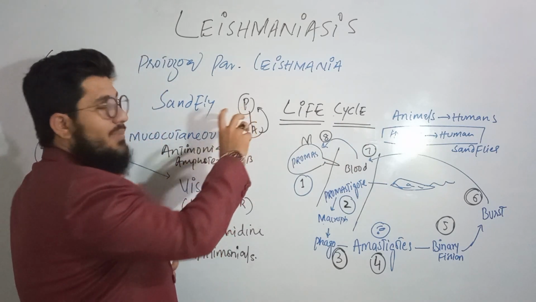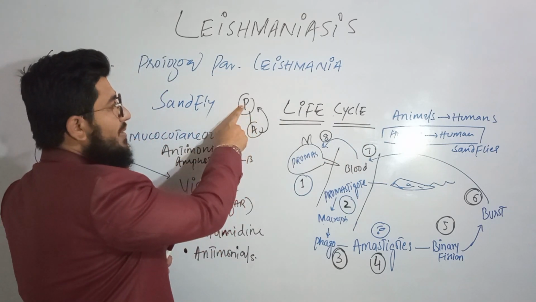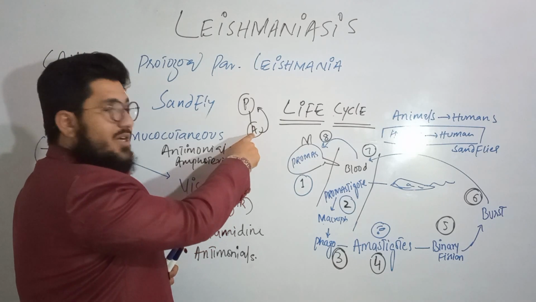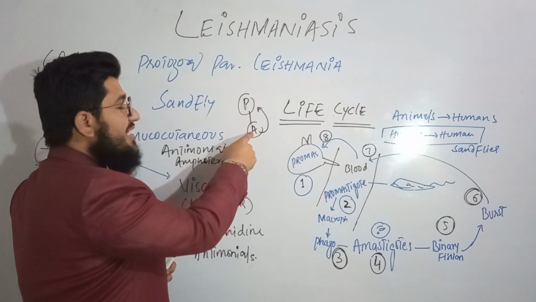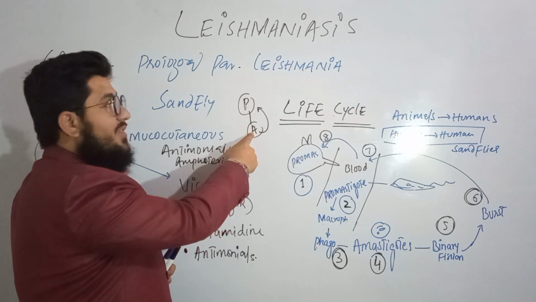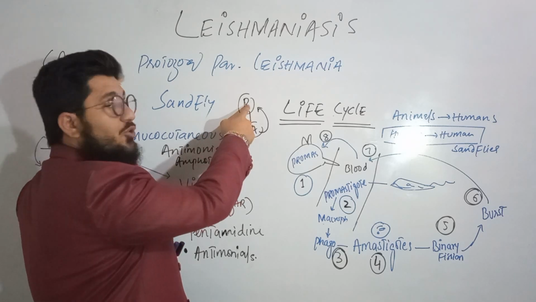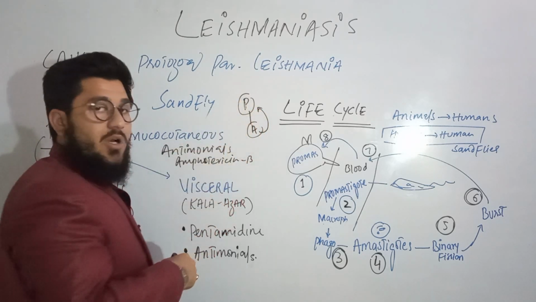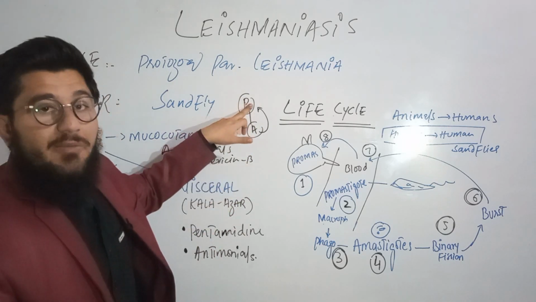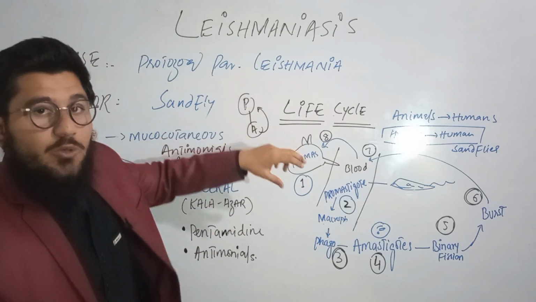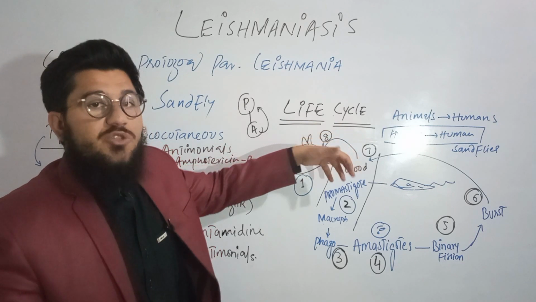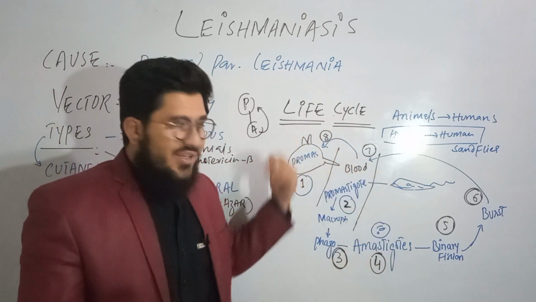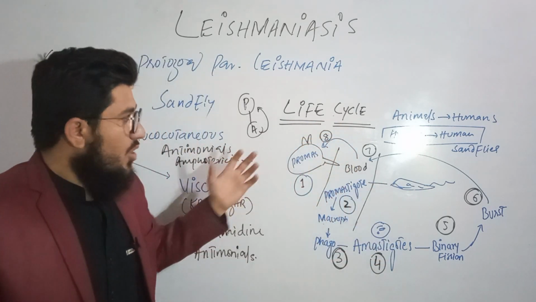Here is a small representation: the promastigotes will be converted into amastigotes in humans. Then these amastigotes will be taken back by another sandfly. In those sandflies, the amastigotes will be converted into promastigotes. Then those promastigotes will be available again to be injected into other humans, and again they will be converted into amastigotes. So like this, their life cycle continues. This is all about the life cycle.